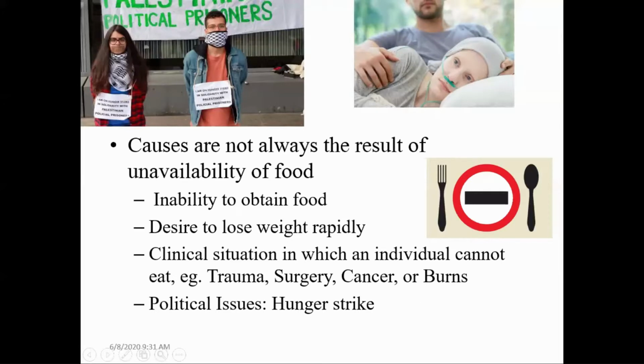Sometimes it is a protest over political issues, like a hunger strike, a common protest nowadays all over the world demanding action on different political issues. These are the different causes by which people go into starvation.